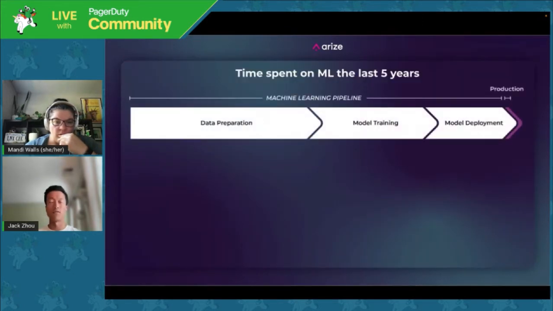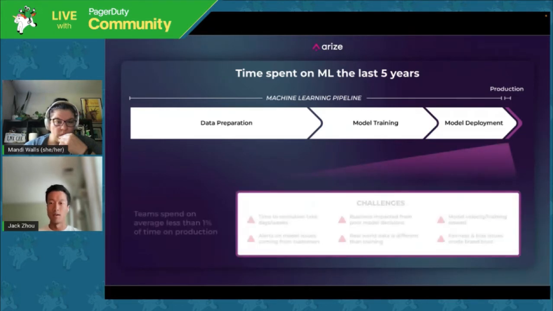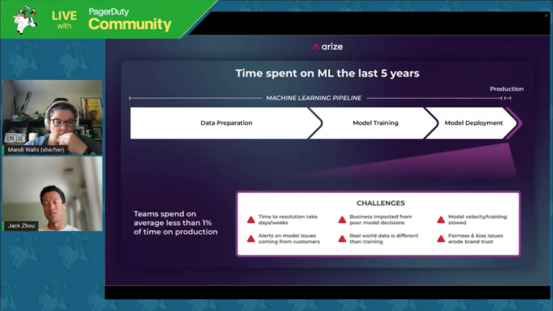So in the last 5 years, we've seen a lot of advancements on the machine learning pipelines part of ML. So you can see that there's a lot of thought spent on data preparation, model training, and getting the model to deployment. And unfortunately, we think that there's only about 1% of thought spent on what happens after production.